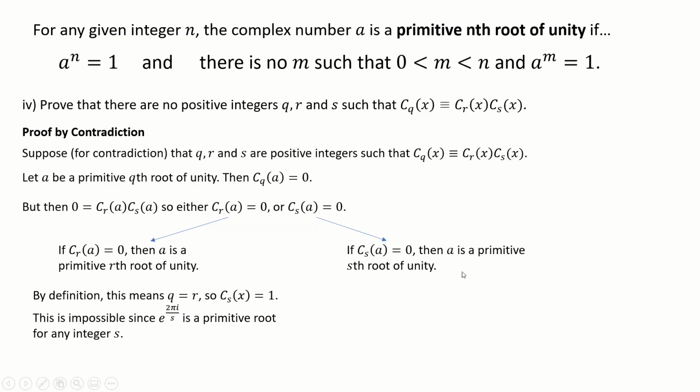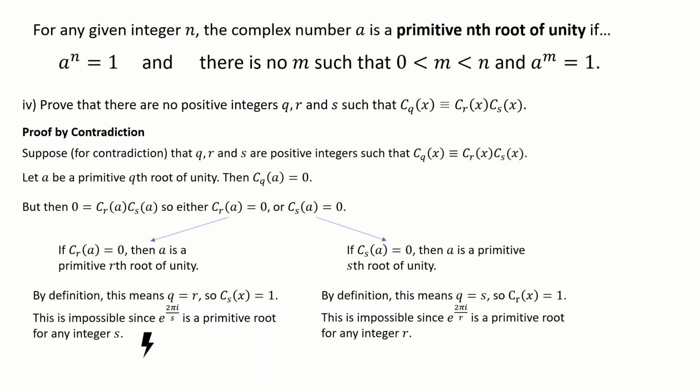Let's repeat the argument over here. So this is the case that Cs of A is equal to 0. Then A is a primitive sth root of unity. It's primitive, so it must be the first time it's happened. Therefore, Q must be equal to S. We know that A is also a qth primitive root of unity. So similarly, Cr of x is going to be 1. But if you took e to the 2 pi i over r, then that would be a primitive root for r, and so that is also a contradiction. I've got my lightning bolt contradiction symbols here.